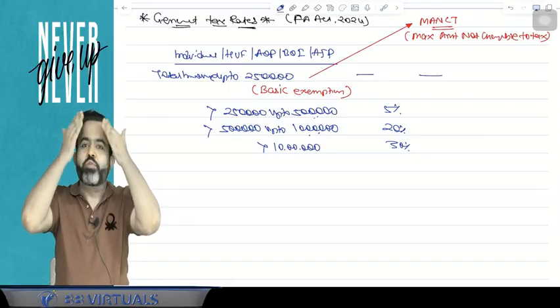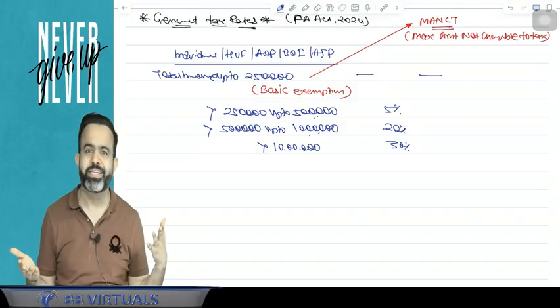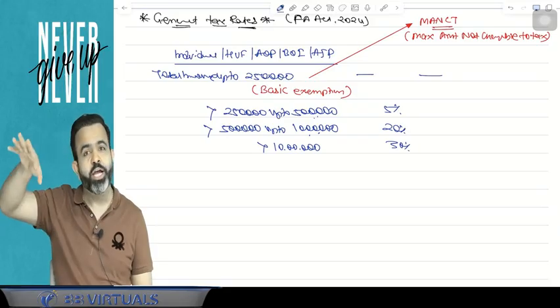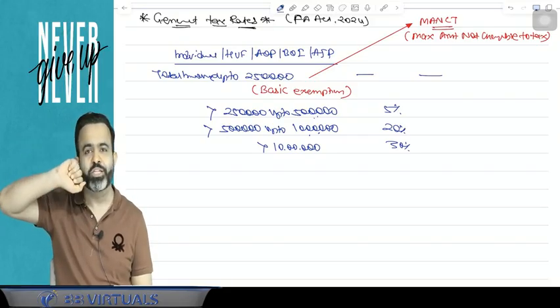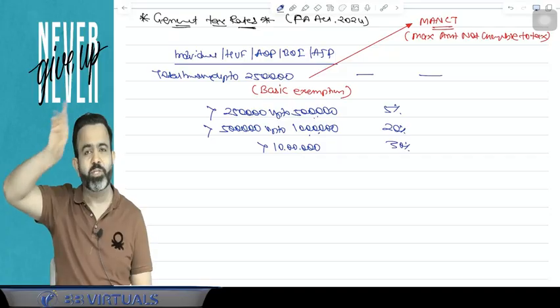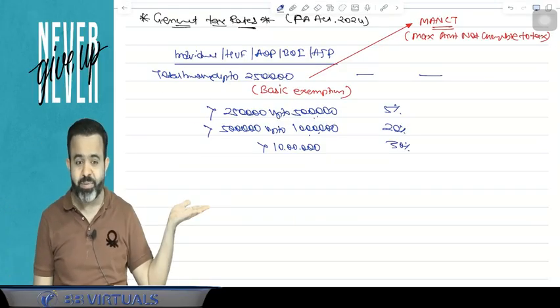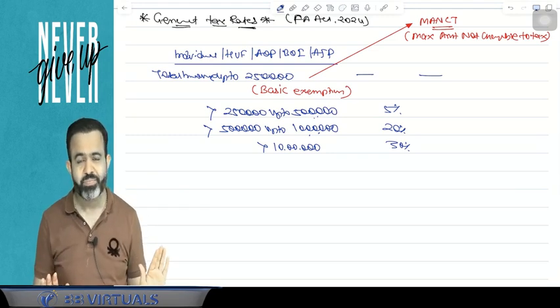Now, sir, we have seen that there is a different tax rate, sir. We have seen that up to 3 lakh, there is no tax. 3 lakh to 7 lakh, Nirmala Sitharaman ji mentioned that. 7 lakh to 10 lakh, 10 lakh to 12 lakh, 12 lakh to 15 lakh. But you are teaching, sir, this old tax rate. Is it still applicable? Answer is yes, it is applicable.